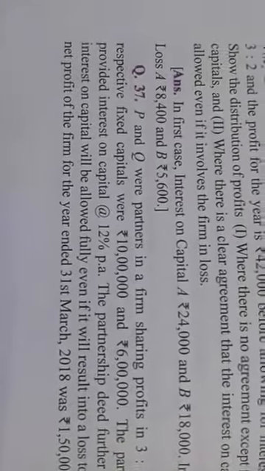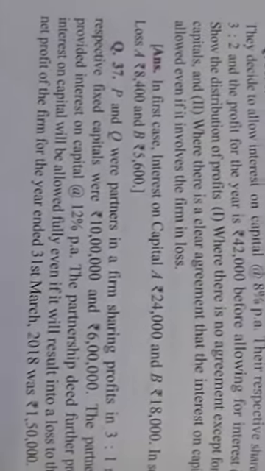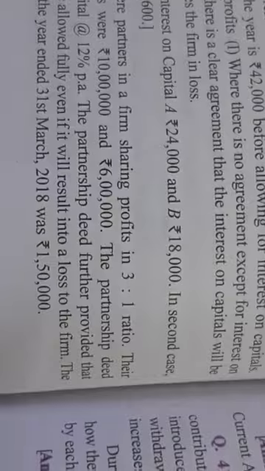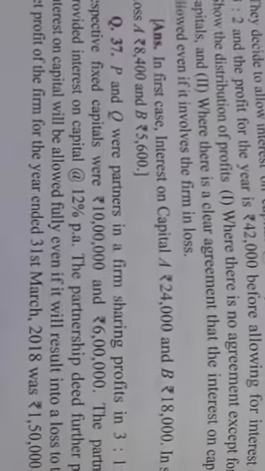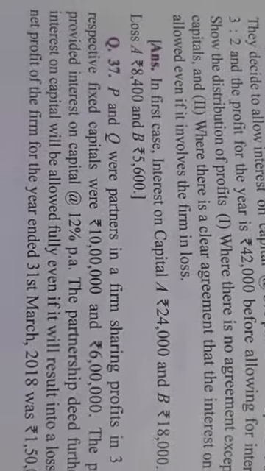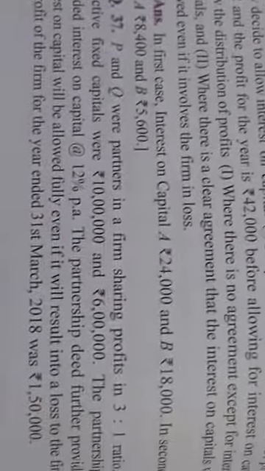Today regarding interest on capital, I am going to take question number 37 of Goel and Goel, which runs as follows. P and Q were partners in a firm sharing profits in 3:1 ratio. Their respective fixed capitals were rupees 10 lakh and 6 lakh. Now you see the fixed capitals are there, so whatever adjustments are to be done will be done with the help of the partners' current accounts.